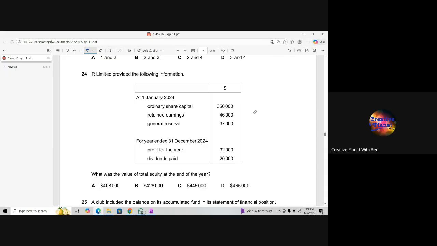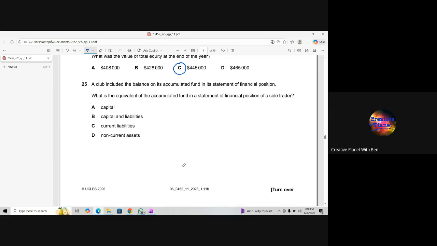Yes. Club included the balance on its accumulated fund in its statement of financial position. What is it equivalent to? It's capital. Accumulated fund is basically the capital.